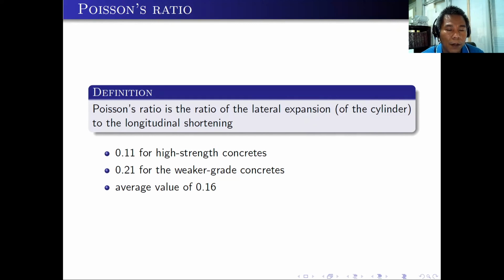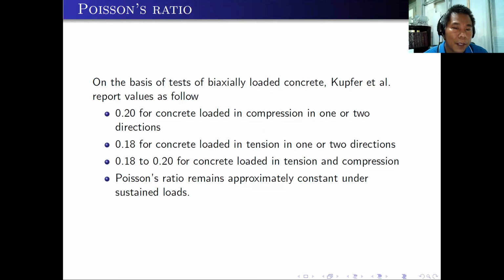For high-strength concrete, they were able to determine that the Poisson's ratio is 0.11. For the weaker grade concrete, it's 0.21. But you can use an average value of 0.16. On the basis of tests of biaxially loaded concrete, Kupfer et al. report values as follows. As you can see, these are above the average of 0.16. Normally, that's 0.18 to 0.2. But of course, you can always assume Poisson's ratio to remain approximately constant under sustained loads.